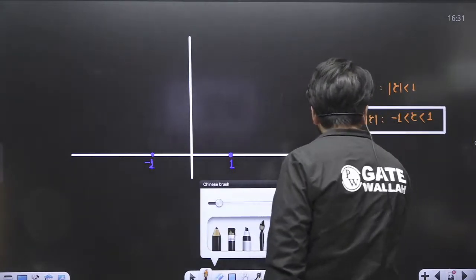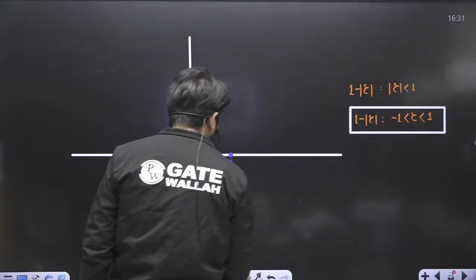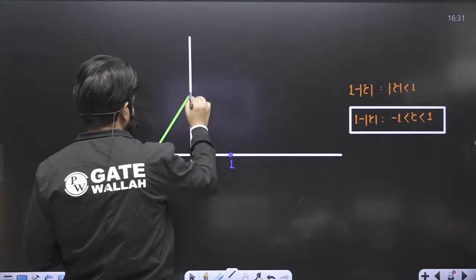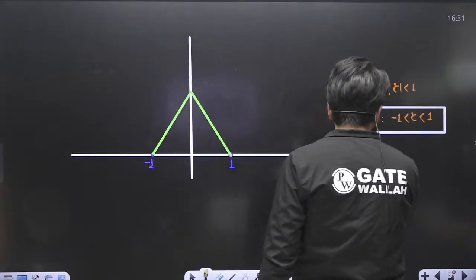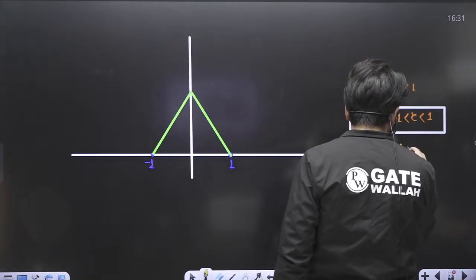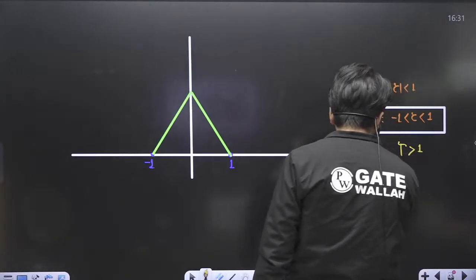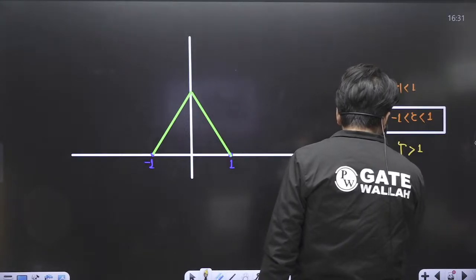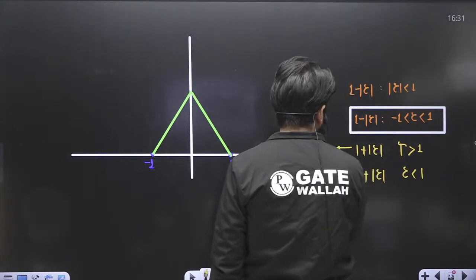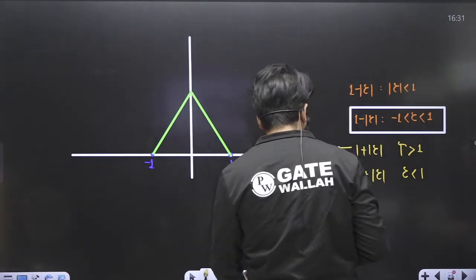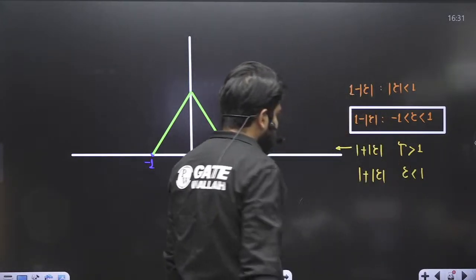So this is something which you have to plot. How will 1 minus mod tau look like? 1 minus mod tau looks like this, a triangle, from minus 1 to 1. Now 1 plus mod tau for mod tau greater than 1, which means tau greater than 1, can be opened as 1 plus tau, basically because tau is positive in this case.